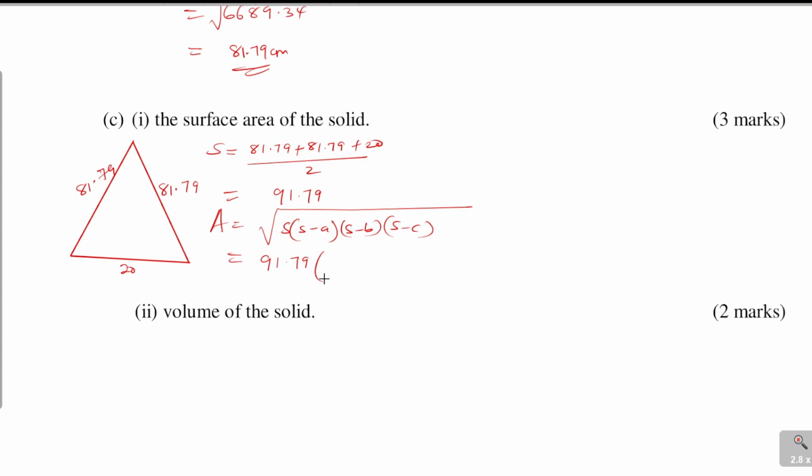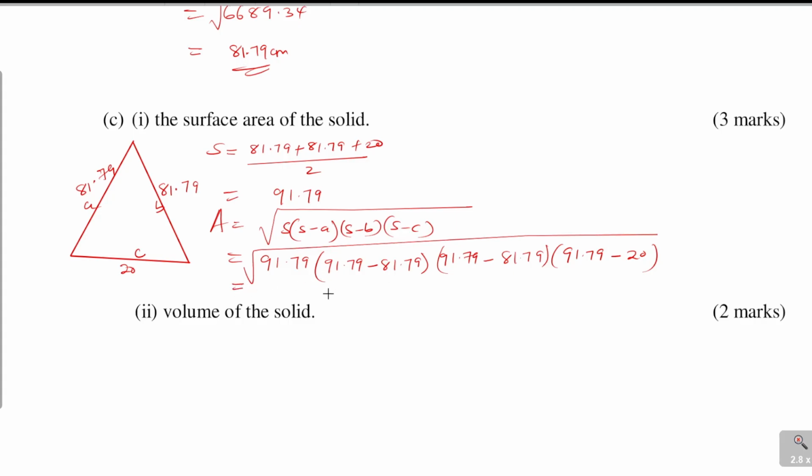Let's say S is 91.79 minus A, taking A to be 81.79, and then 91.79 minus B, the other similar side, 81.79, and then 91.79 minus the last one, which is 20. So let this one be side A, this one side B, and this one side C. And then don't forget, you're getting the square root of everything.